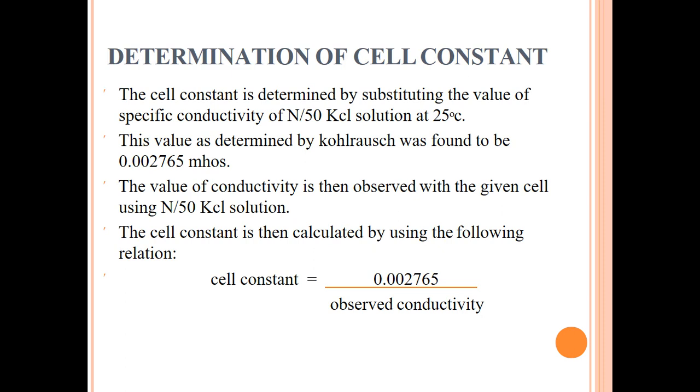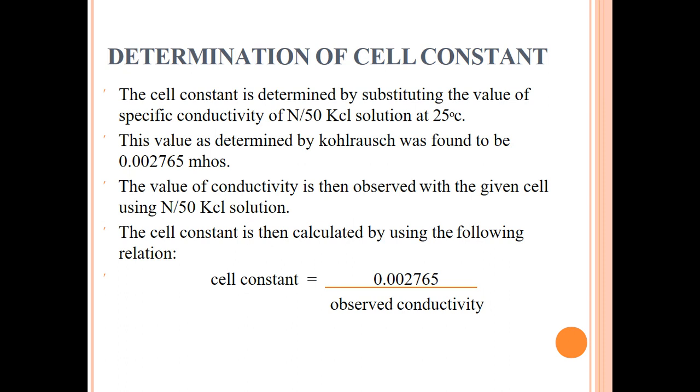The cell constant is determined by substituting the value of a specific conductivity of a specific solution, normally N by 50 KCl solution at temperature 25 degrees centigrade. This value is already determined by Kohlrausch, which was 0.002765 mho.